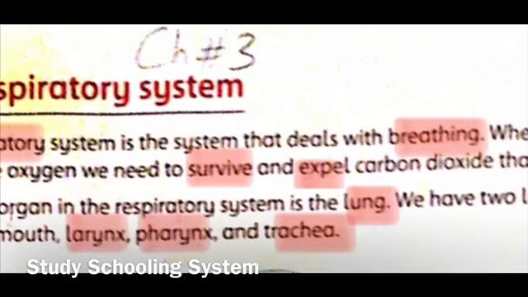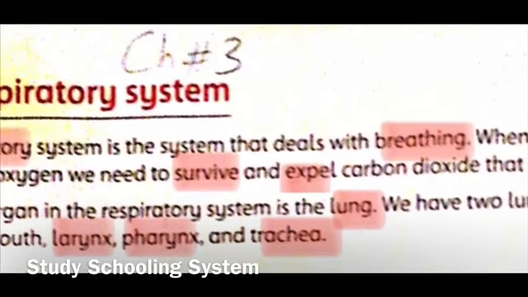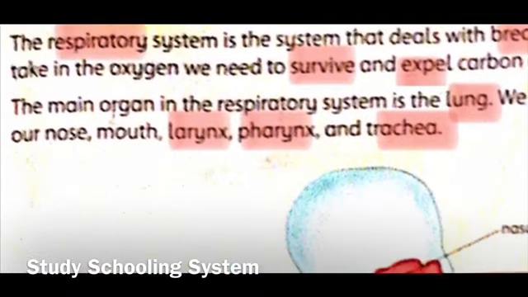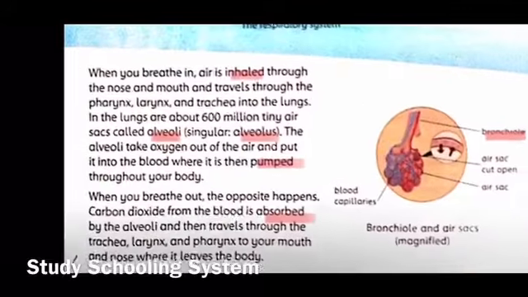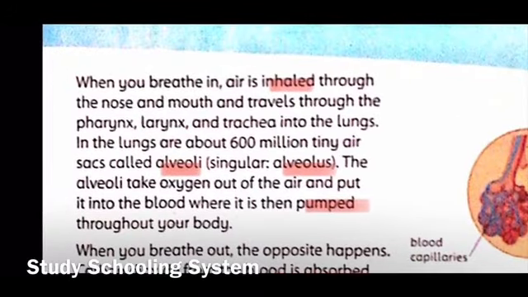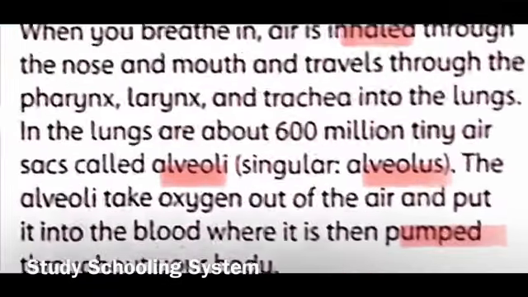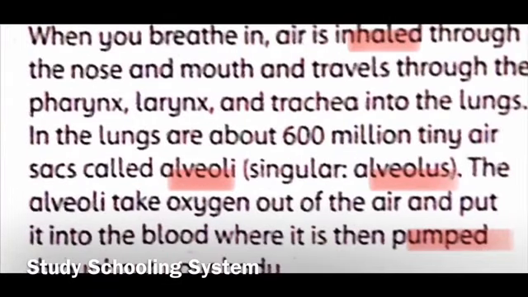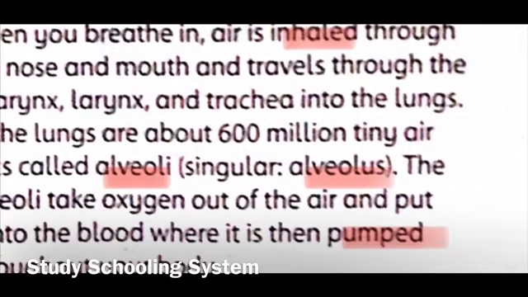And your other word is lung, which is the main organ of your respiratory system. And the other words are larynx, pharynx, and trachea. So these 3 words, they're separate and they also make up the respiratory system. They help you to breathe in air and give it out. Your other word is inhaled, which means to take in air. And your other word is alveoli, which is the tiny sacs that are inside the lungs and they do the exchange of carbon dioxide and oxygen in your blood. The singular form of alveoli is also your underlined word, which is alveolus.